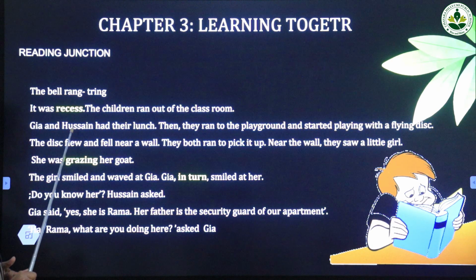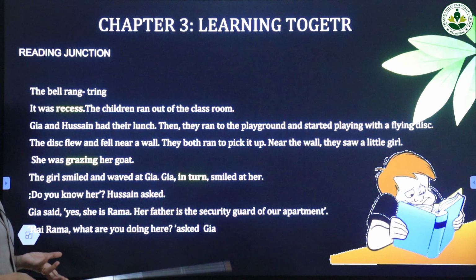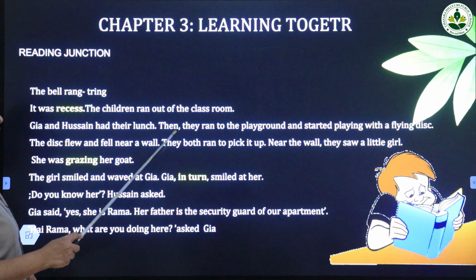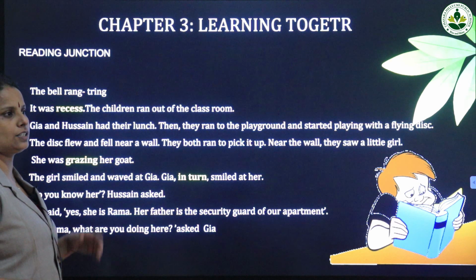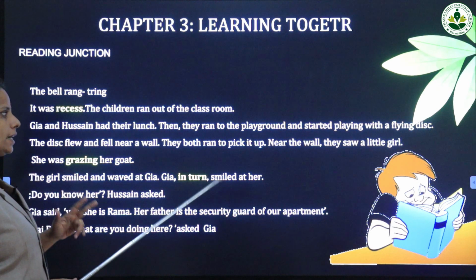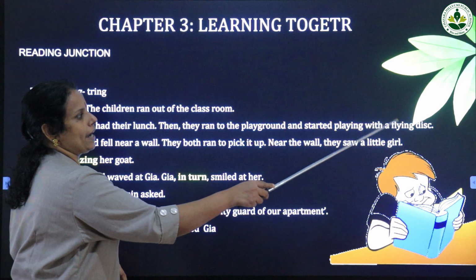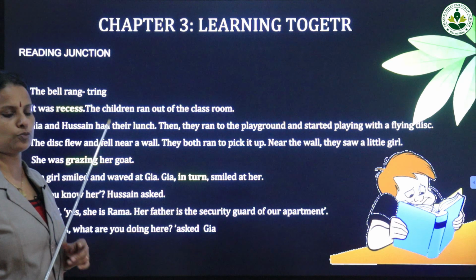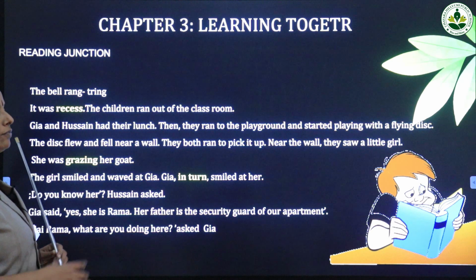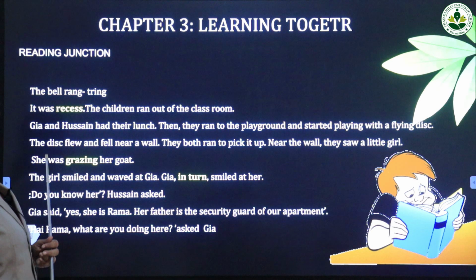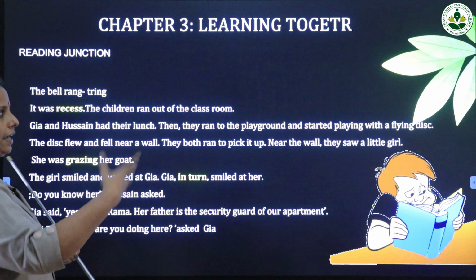Jia and Hussein are two children and they had their lunch. They already ate their lunch. Then they ran to the playground and started playing with a flying disc. When you look at your textbook, you can see that Jia and Hussein are playing with a flying disc. Disc means a round object made of plastic. If you throw it, it will fly in the air.